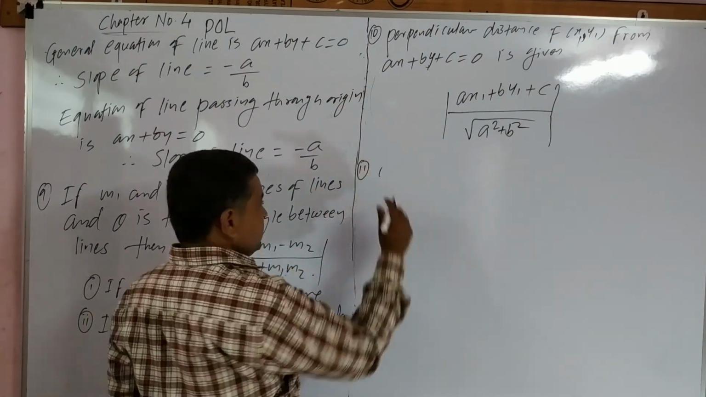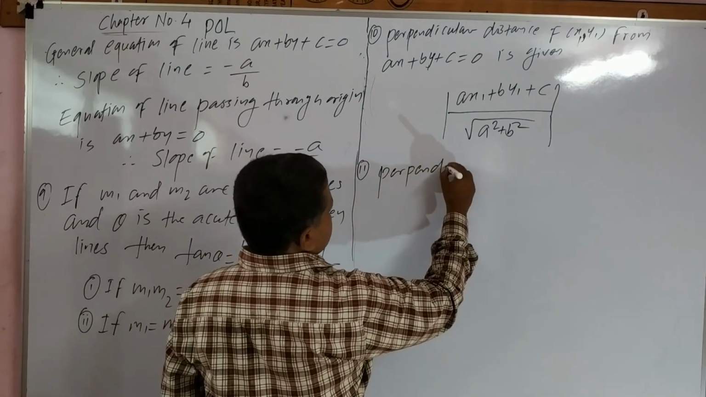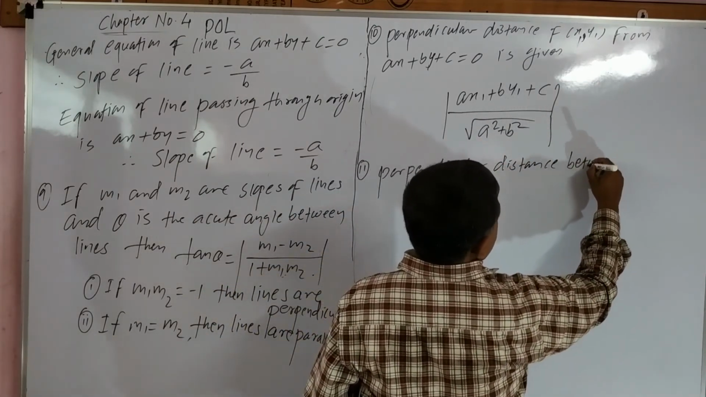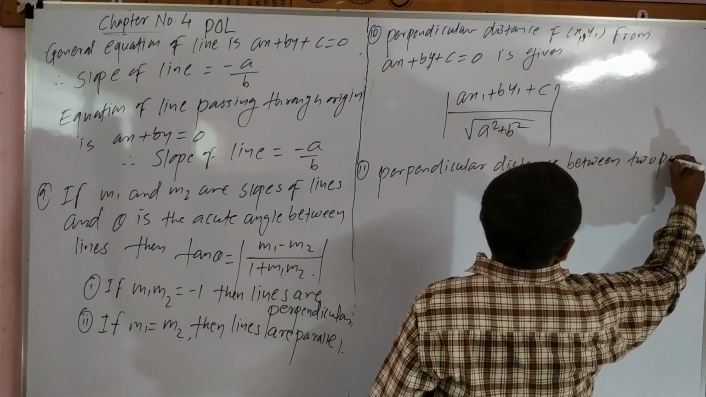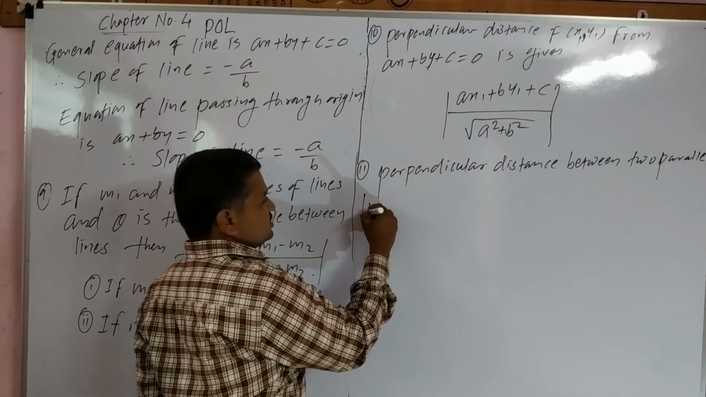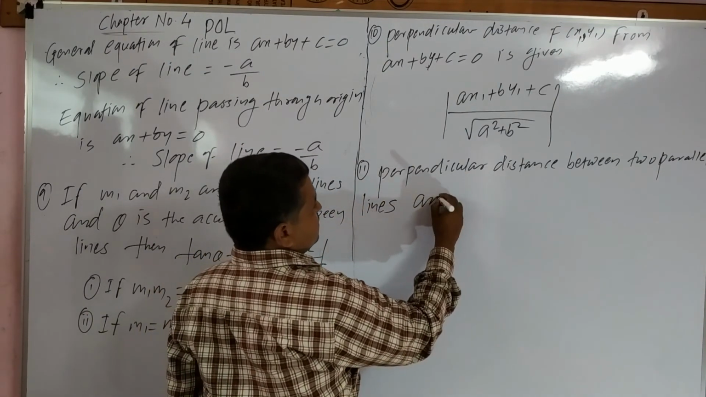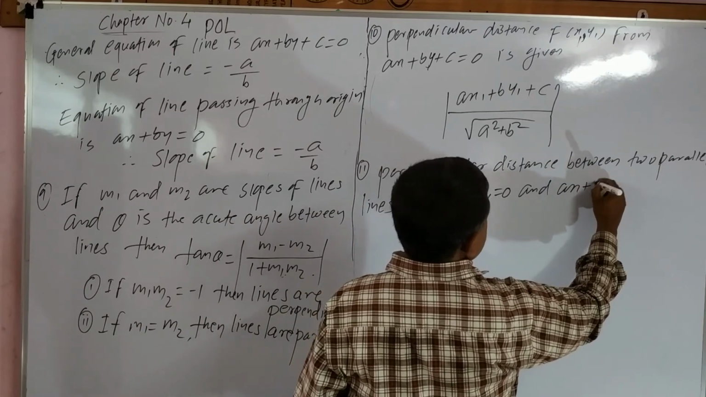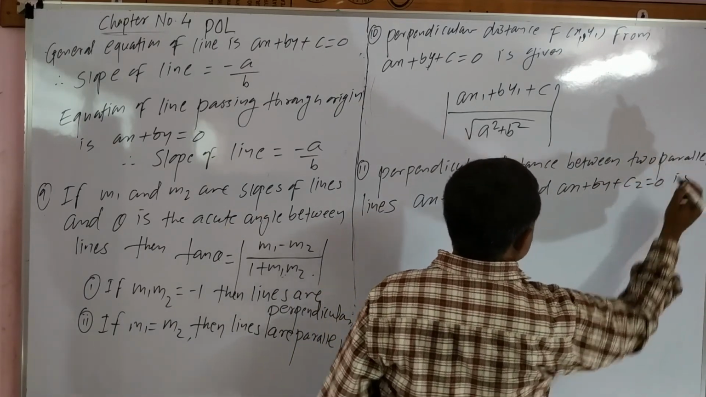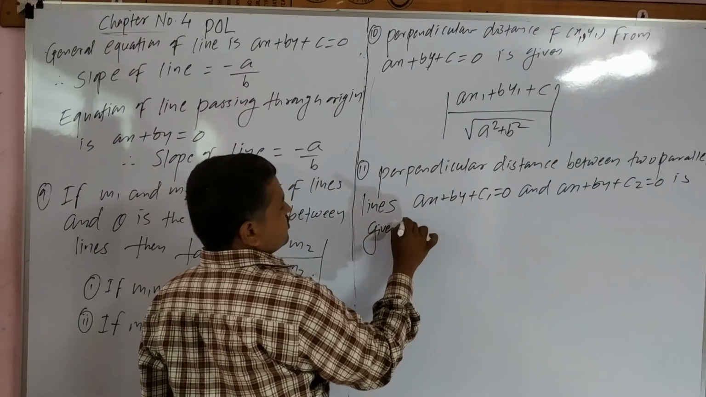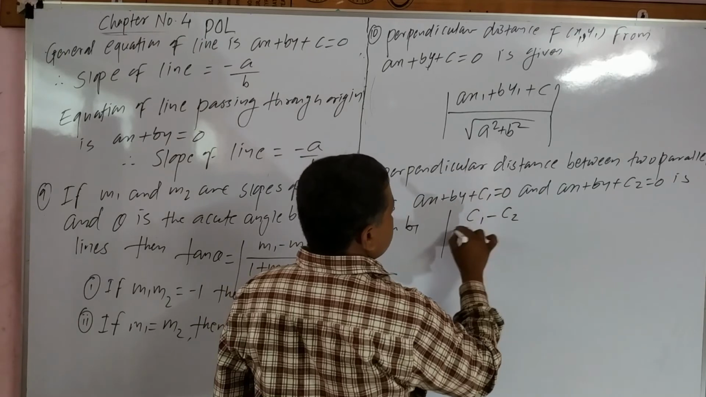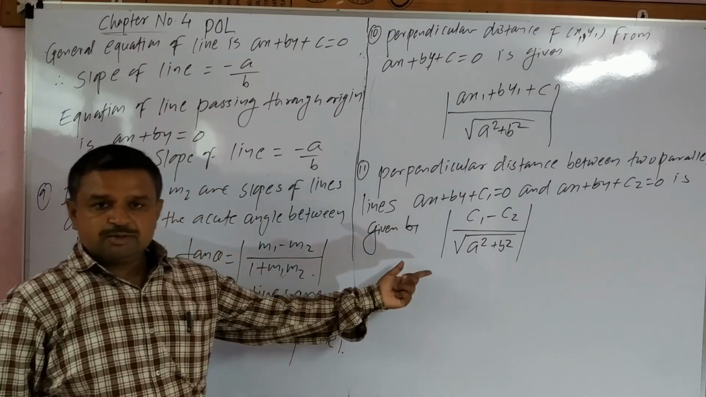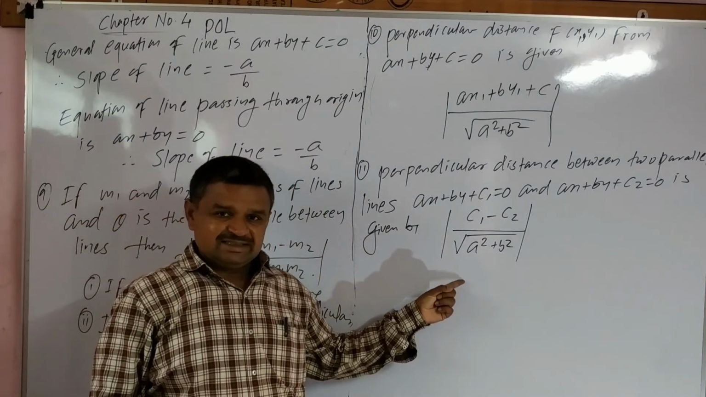Similarly, the perpendicular distance between two parallel lines ax plus by plus c1 equals 0 and ax plus by plus c2 equals 0 is given by the modulus of c1 minus c2 upon under root a square plus b square. This is the distance between two parallel lines.